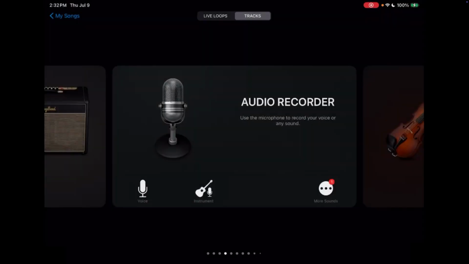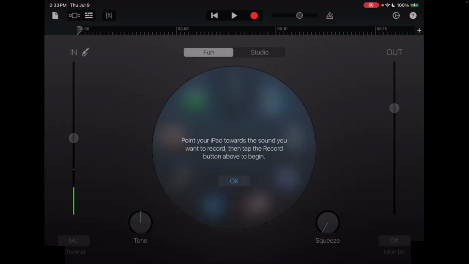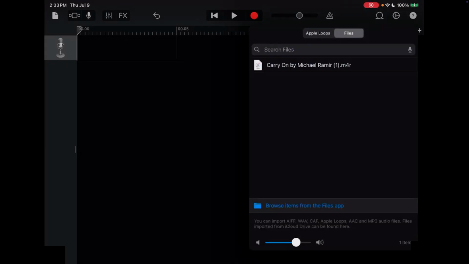Open GarageBand on your iPhone. If you don't have it installed, download it from the App Store. Create a new project by selecting Audio Recorder or any instrument, then tap the Tracks button to switch to the timeline view. Tap the Loop Browser button, then open the Files tab.